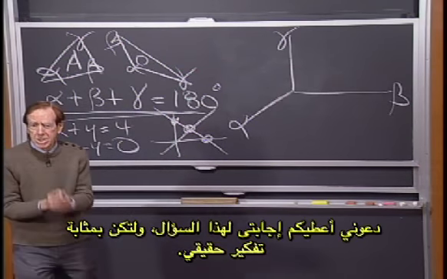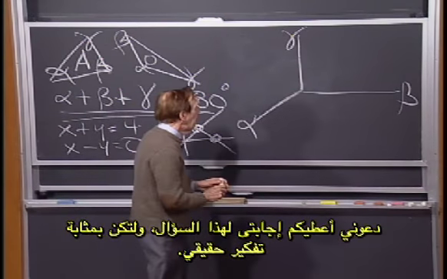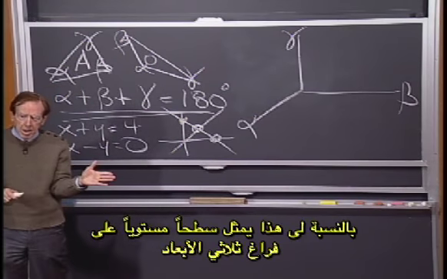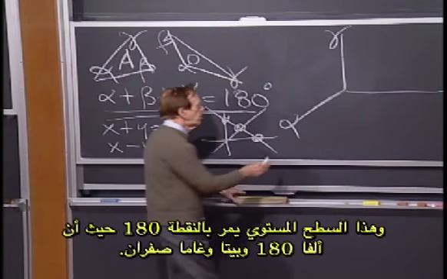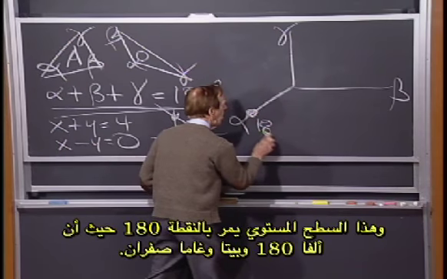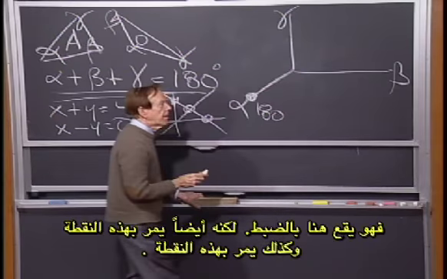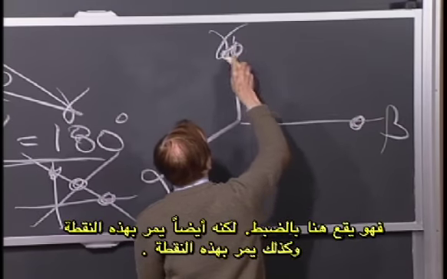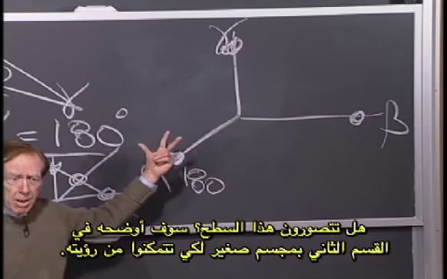Let me give you my answer and think about this. This is like some real thinking. To me, that represents a plane, a flat plane in 3D. And that plane goes through the point 180, where alpha is 180 and beta and gamma are 0, sitting right there. It also goes through this point. It also goes through this point. And it's the plane that goes through those three points. Are you visualizing it?